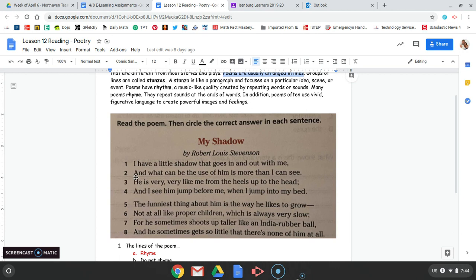So that's one way that poetry is a little bit different from drama and plays, because they are not written necessarily in complete sentences for each line. You can also notice that, sort of like we number paragraphs in some of our reading texts, often authors will number the lines of their poems. So you can see the first section of this poem has 1, 2, 3, 4 lines. So each of these is a line.